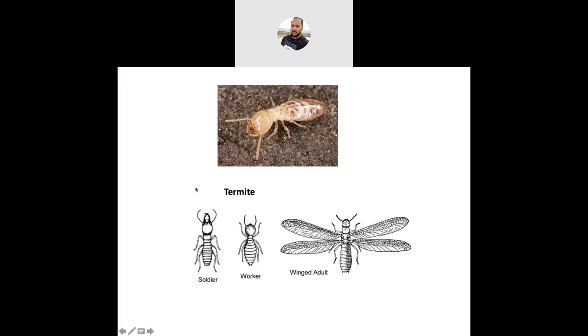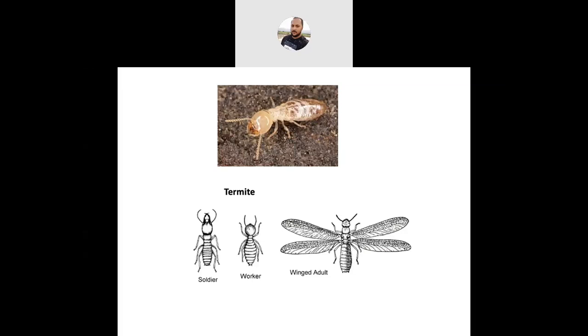In this photograph, you will see that the immature castes, which are not sexually reproductive, are the workers and soldiers, and this is the reproductive caste. Where my cursor is rotating, this is the sexually reproductive caste, that is, the king and queen. So what is a caste? What is the definition?